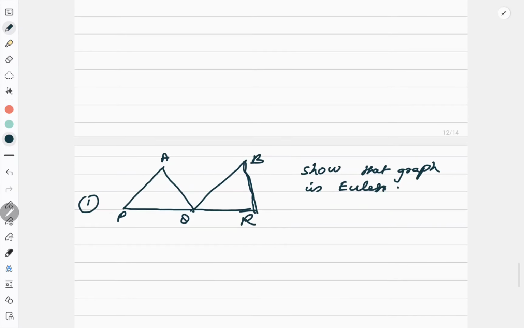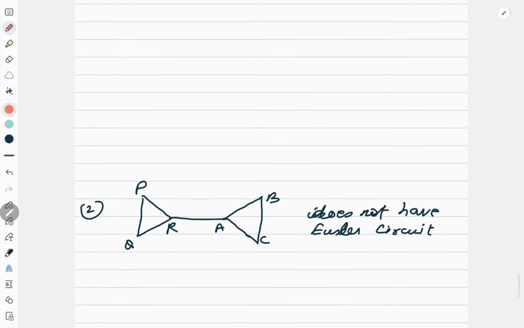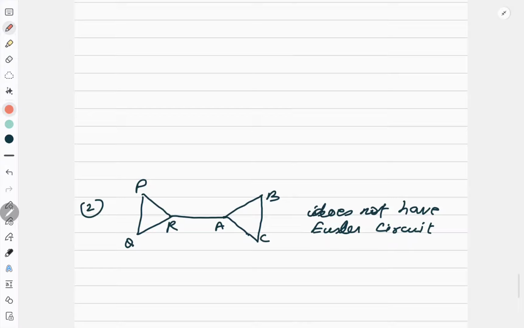Now come to this graph, this question. Show that this graph is Euler. This graph is Euler means what? Start with one vertex, come back to the vertex, cover all the edges, don't repeat the edges. Start. Here, it seems to be very easy. See, I reached. Over. So few questions are very, very easy. Only you need to be clear with the definition.